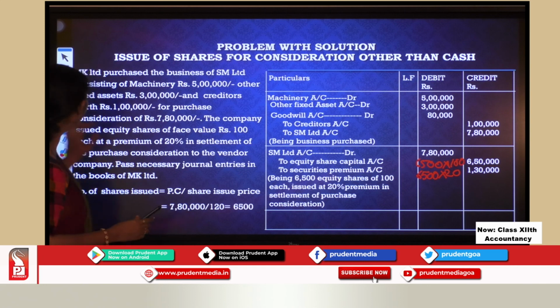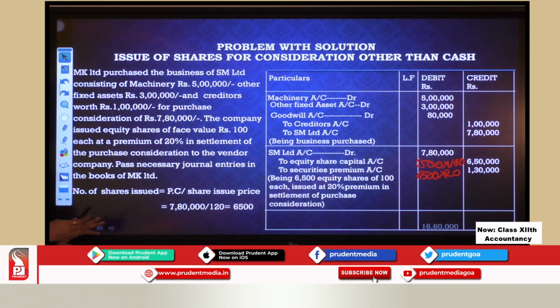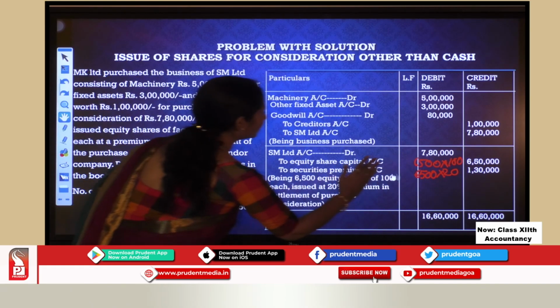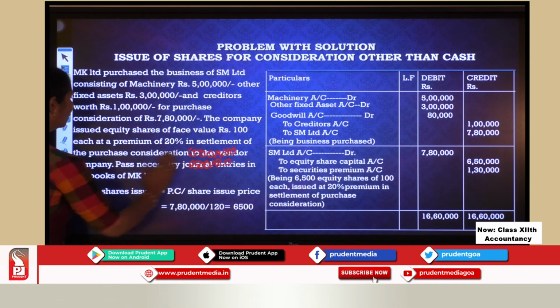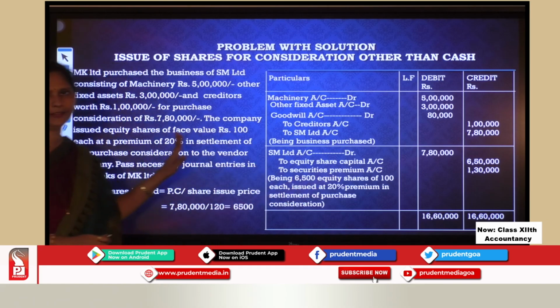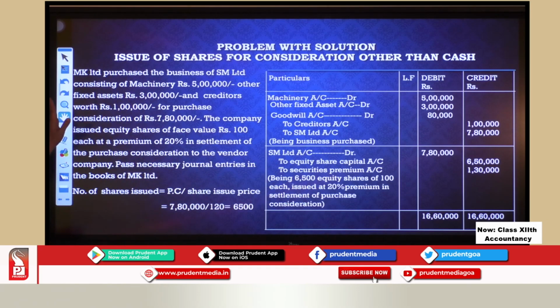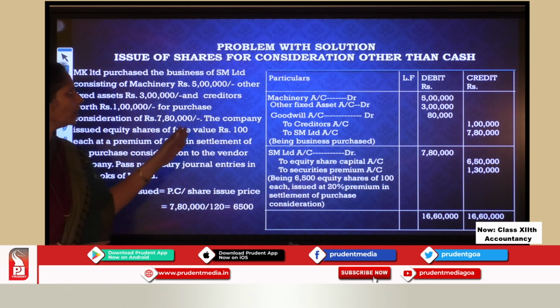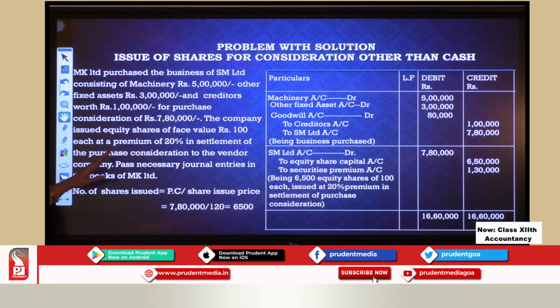Now we have to make the total of both the sides. With this our problem is over. Now what I will have to do is clear the workings. So let me clear the workings. So your answer should be like this. So with this my concept of issuing shares for consideration other than cash is done.